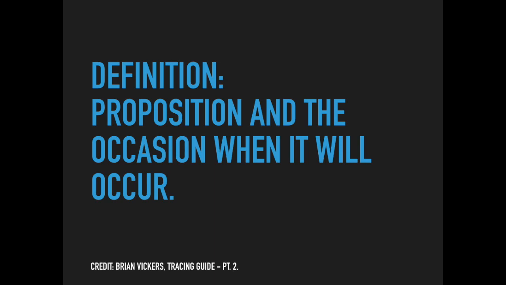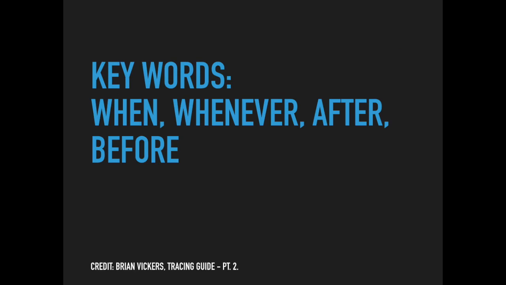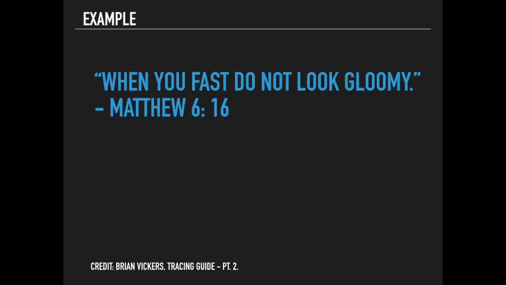occurs. If we were going to define a temporal statement, the definition is a proposition and the occasion when it will occur. The symbol we're going to use for a proposition, such as a temporal, would be a T, just a capital T. The key words that we're going to be looking for when identifying a temporal are when, whenever, after, and before. So those words indicate a temporal statement. If we're going to find a temporal statement in Scripture, we can look at Matthew chapter 6, verse 16.